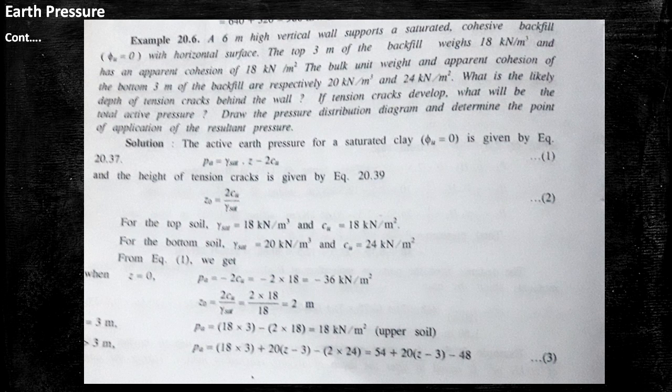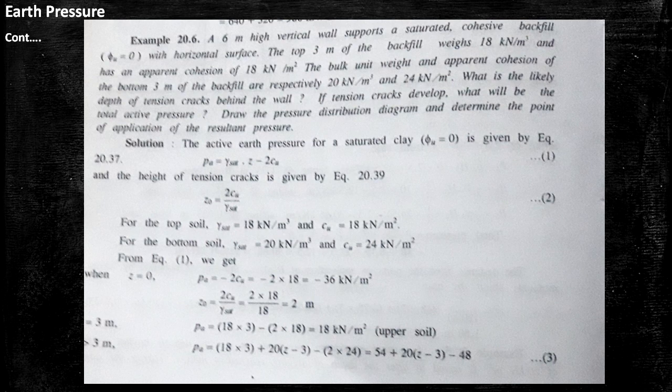First we calculate when Z equal to 0, then Pa means minus 2 Cu, because we know the formula of Pa, that is gamma sat into Z minus 2 Cu. If Z equal to 0, the first part is 0, and the remaining part is minus 2 Cu.